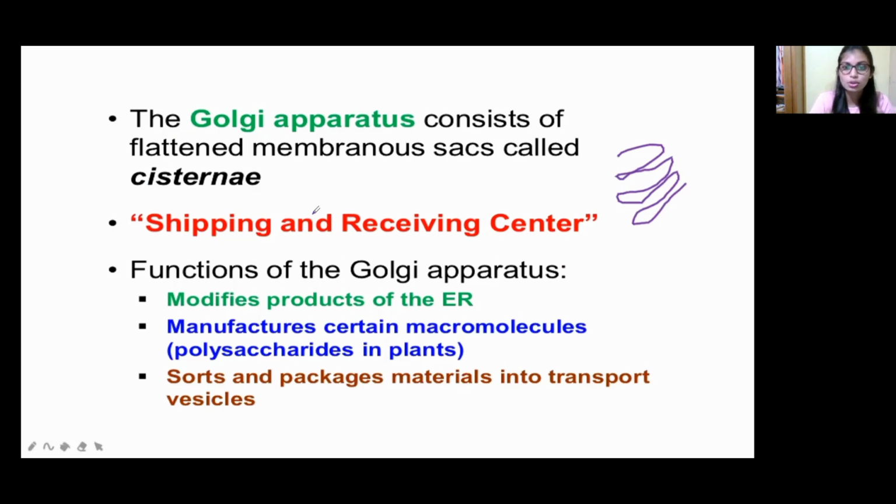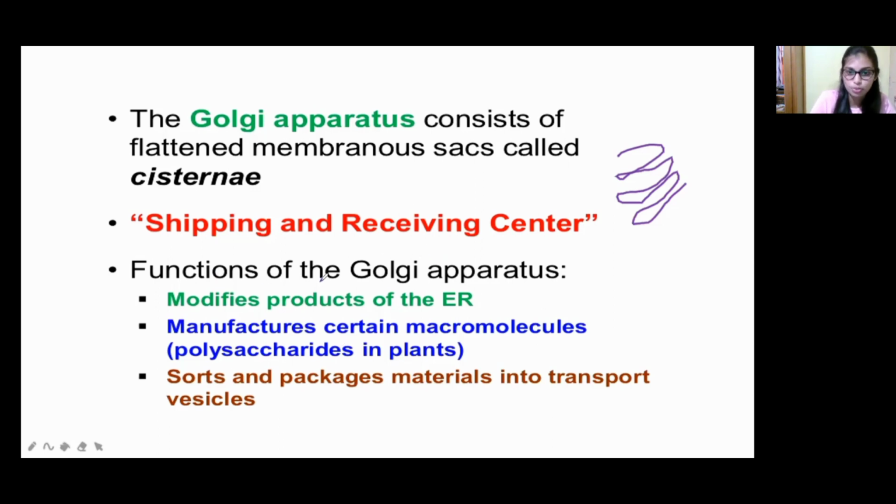No, right? So it has to be packaged in a specific manner, and only then will it be delivered to my place, right? In the same way, the Golgi apparatus performs that function. It has to ship the molecules or materials and deliver them to the target site. Okay, so what are the functions of the Golgi apparatus?